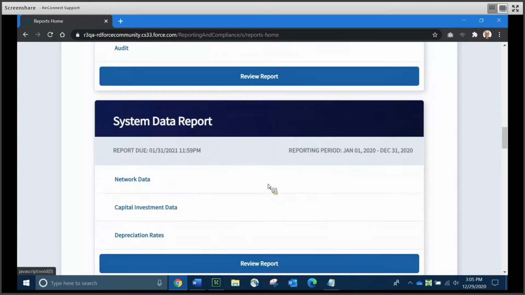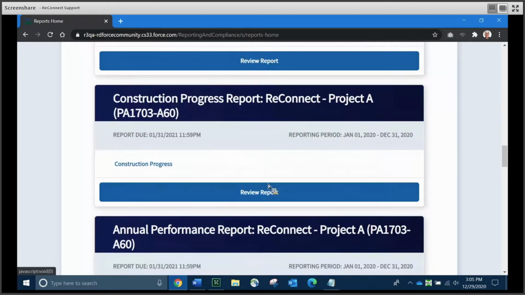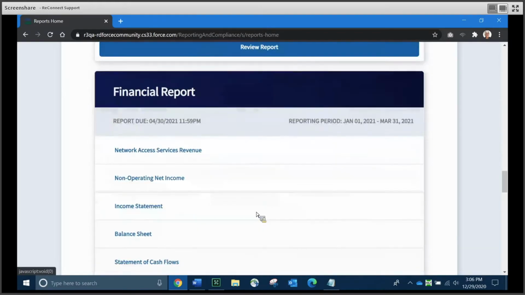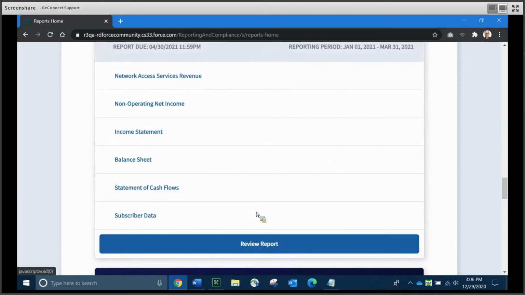There's another report, and a couple other reports on here as I scroll down, where resubmission has been requested. And as I continue to scroll, if any of the reports were overdue, you would see a red bubble in the middle, just as you saw those resubmission bubbles, showing you that the report was overdue.